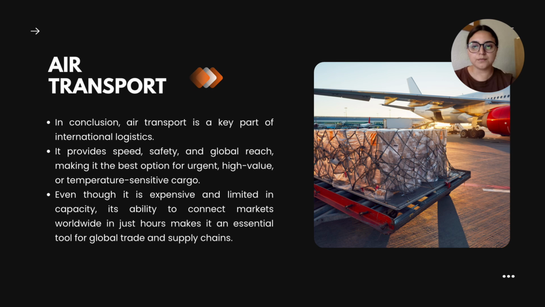In conclusion, air transport plays a key role in modern logistics and global trade. It offers speed, safety, and worldwide connection, which makes it essential for businesses that deal with urgent or high-value products. Even though it's more expensive, its efficiency and reliability make it worth it for companies that need fast international deliveries. In short, air transport is not just about moving goods, it's about connecting markets, saving time, and keeping the world running on a schedule.